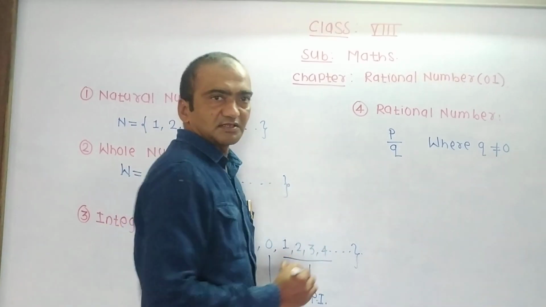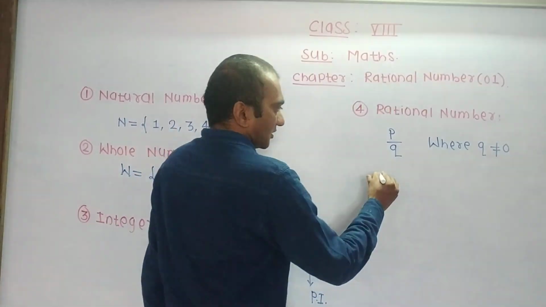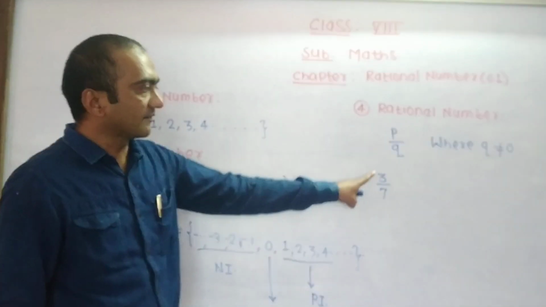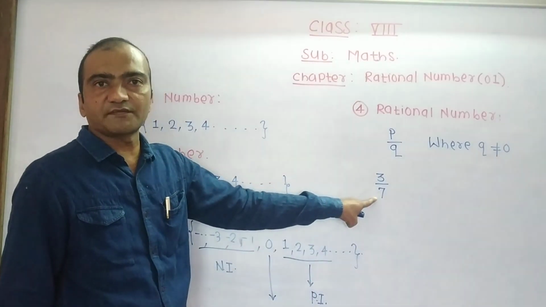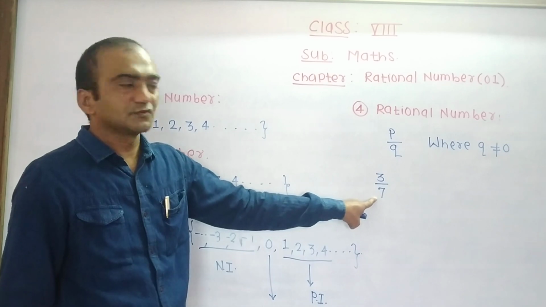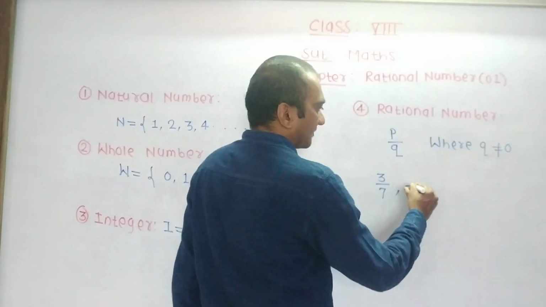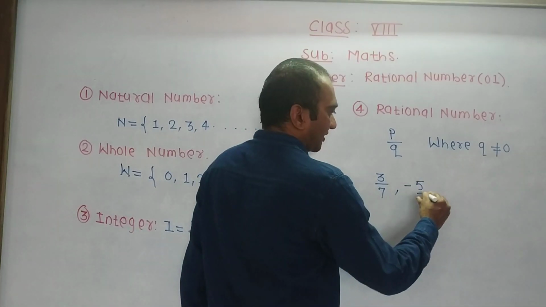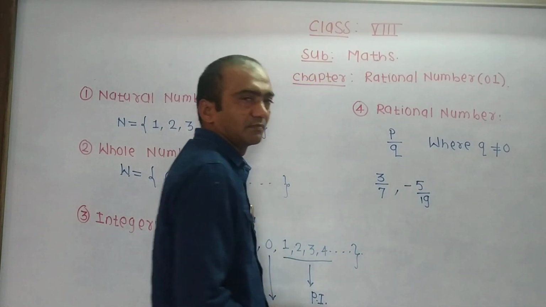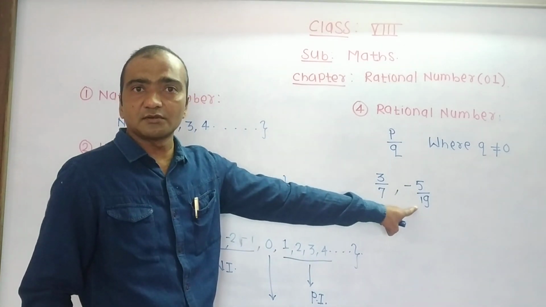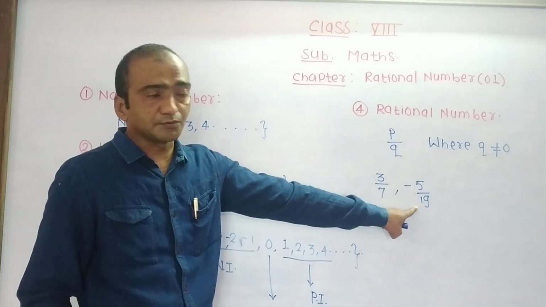Now we see some examples of rational number. 3 by 7 is a rational number. Here value of p is 3, value of q is 7, which is not equal to 0. So it is a rational number. After that we see the second example, minus 5 by 19. It is also a rational number. Value of p is minus 5 and value of q is 19, which is not equal to 0.